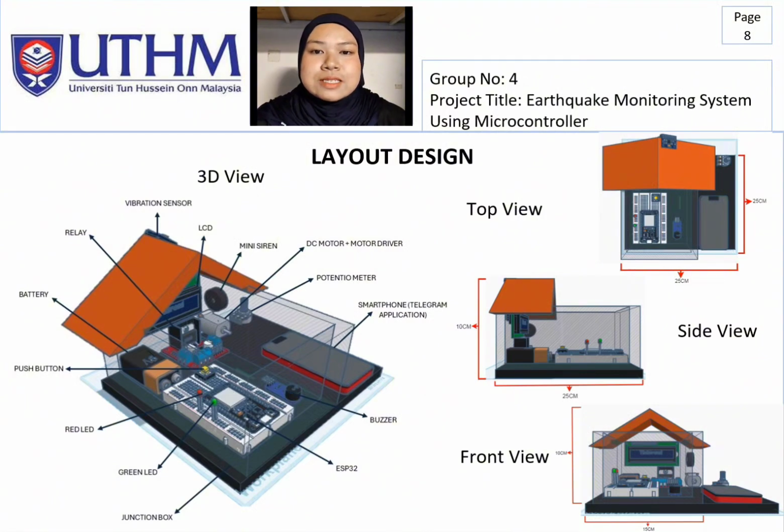Based on the front and side views, the model dimensions are 10 cm in height, 25 cm in both width and length, demonstrating a well-organized and space-efficient design. The components are systematically positioned on a stable base to ensure proper wiring, accessibility, and smooth operation during testing. Meanwhile, the top view provides a clear overview of the spatial arrangement, avoid interference, and improve functionality.